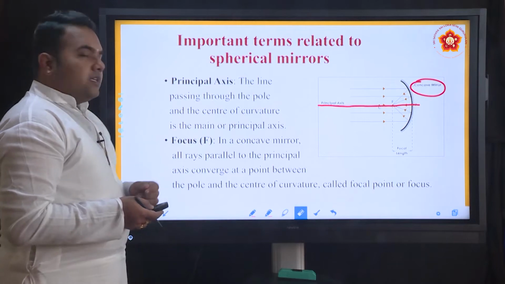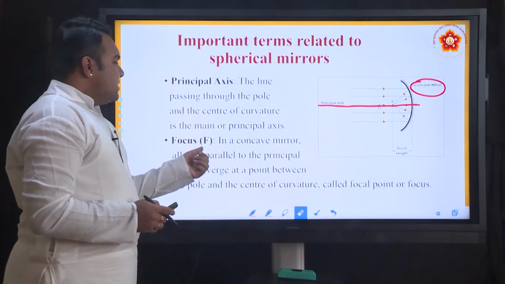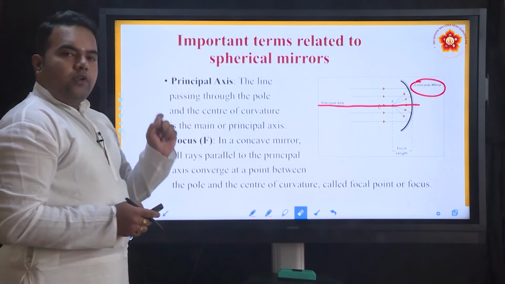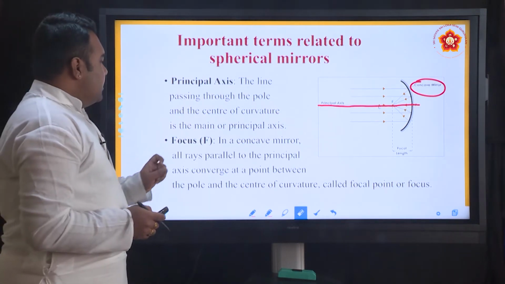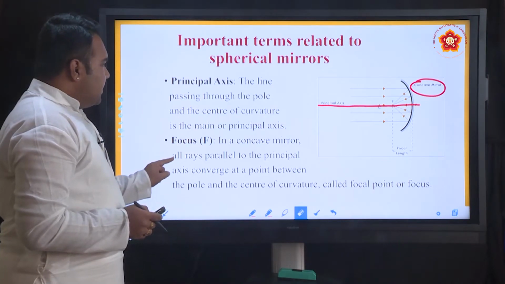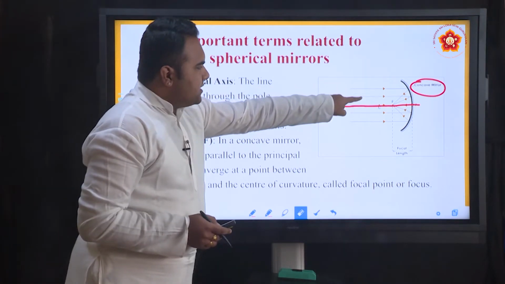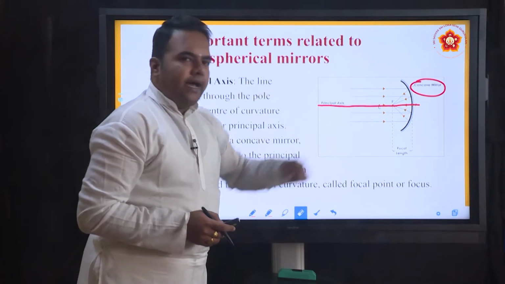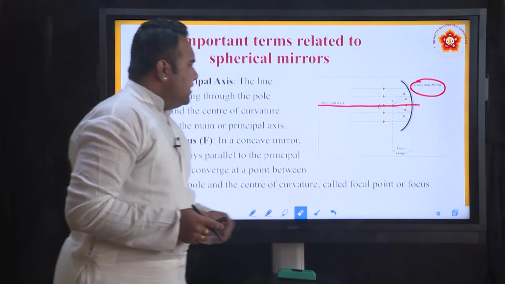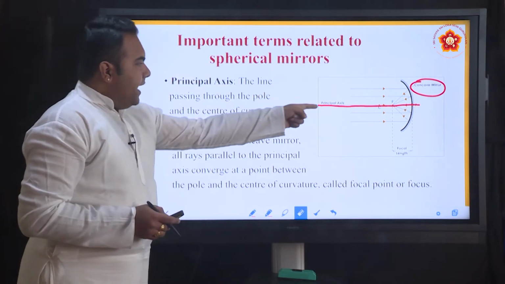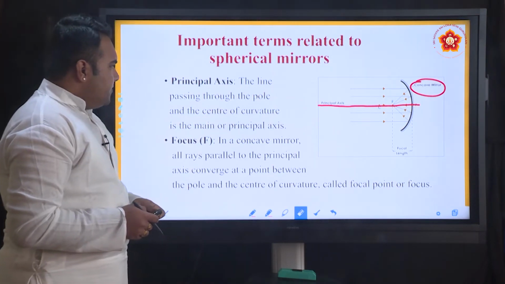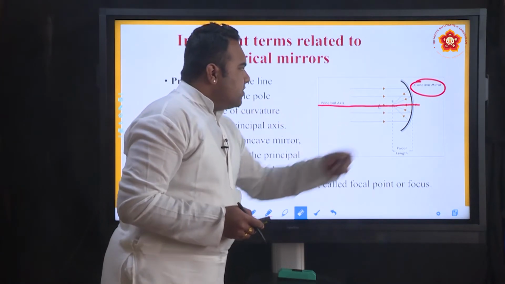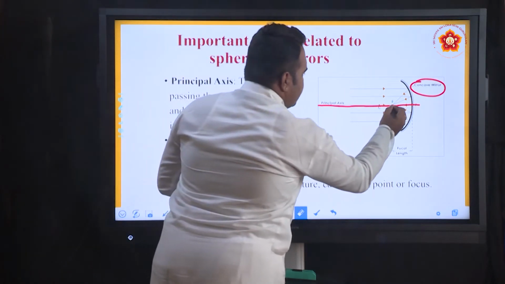Next, focus. This is important. Focus is a point which is not on the mirror, but how do you know what is the focus of a spherical mirror? In a concave mirror, all the rays that are parallel to the principal axis. Now look at these rays which are marked with the arrows. All these rays that are parallel to the principal axis, after the reflection from the mirror, exactly focus at one particular point, this point.